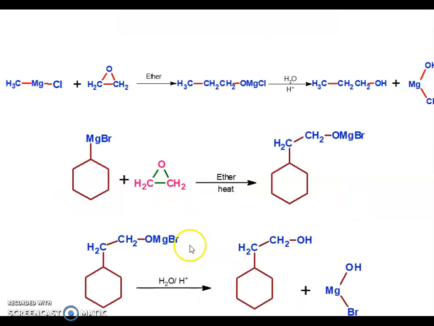Next, also a similar type of reaction, where methyl magnesium chloride is treated with ethylene oxide. Then what happens? The methyl carries a negative charge. So this methyl attacks this carbon and opens the ring on that side. So CH3 CH2 CH2 OMgCl, which is the complex. And then this complex is treated with acid hydrolysis to get the corresponding alcohol, propanol, and this is a byproduct.